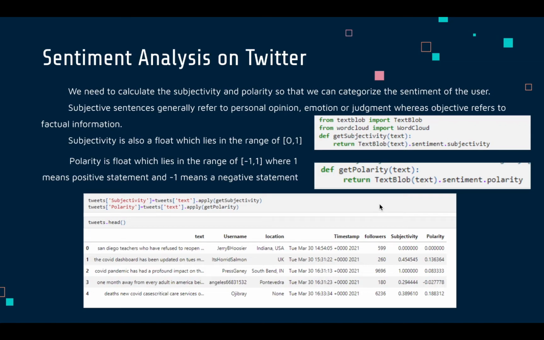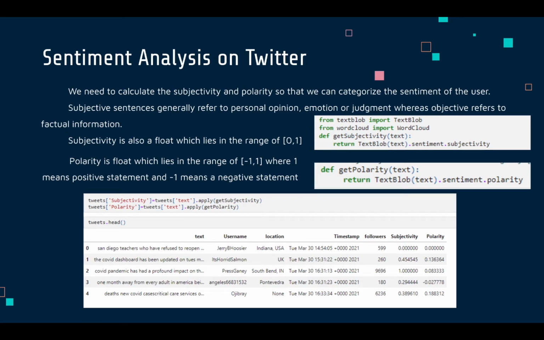Sentiment analysis on Twitter. Now we are calculating the subjectivity and polarity of the tweets. Here, majorly, we are using the TextBlob library. That's a library in Python which is used to process textual data. And this has two major functions, that is subjectivity and polarity. Polarity means the sentiments expressed in a sentence.